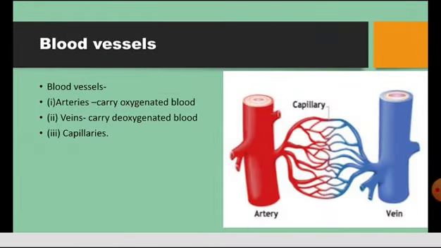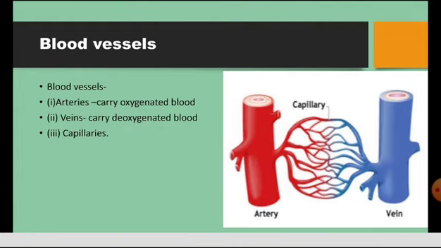Now let us move on to the next topic, the blood vessels. What are blood vessels? They are tube-like structures that carry the blood from one place to another. The blood vessels are of three kinds, namely arteries, veins, and capillaries.